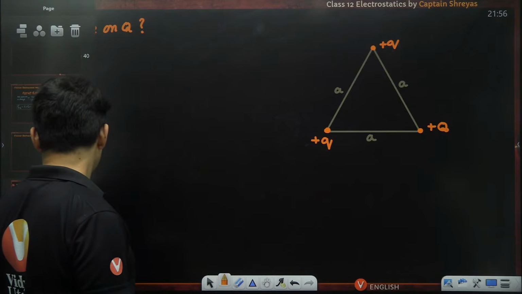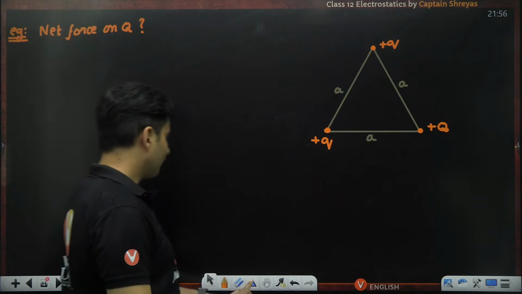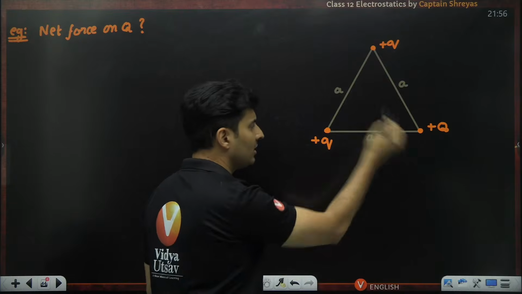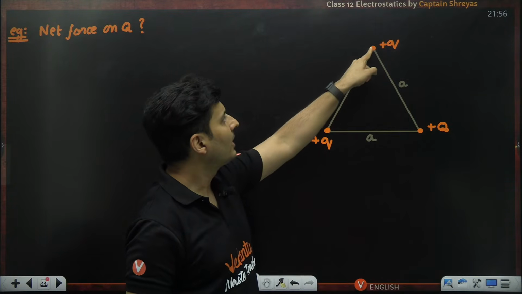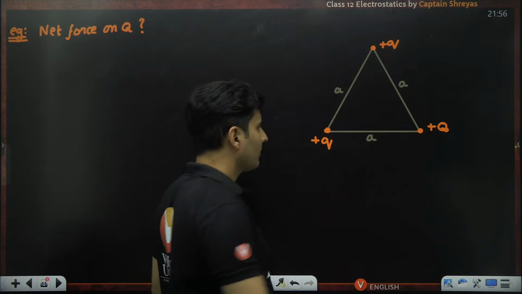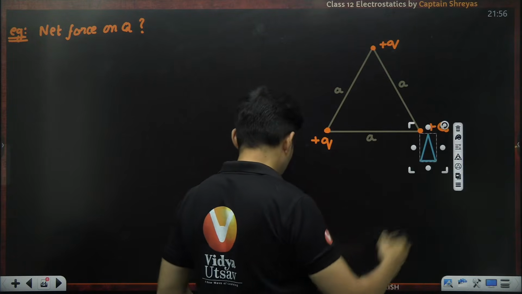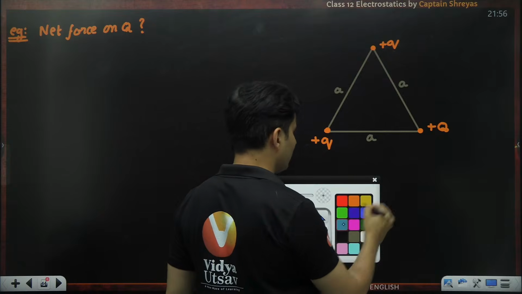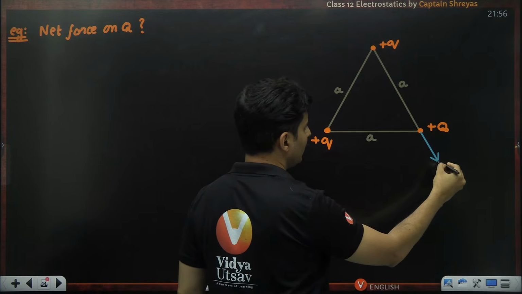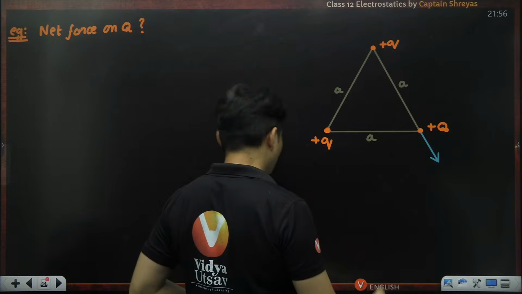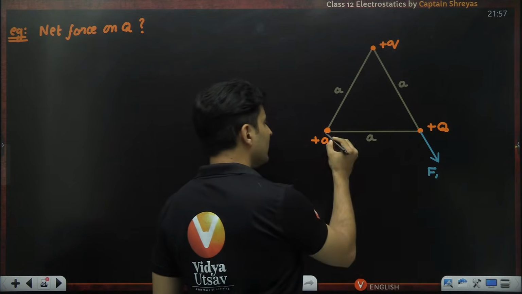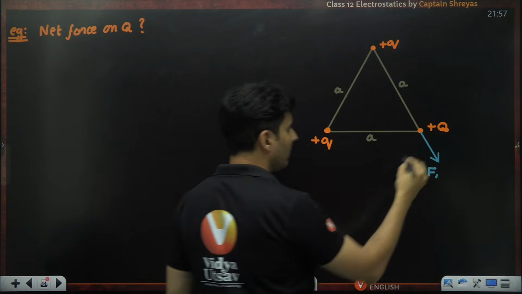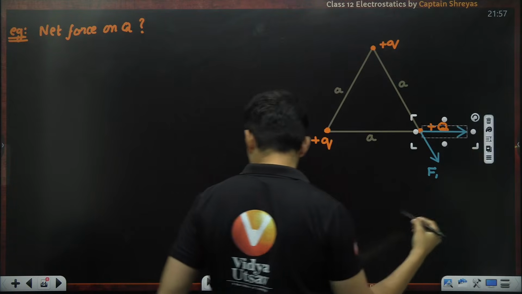Simple superposition principle. So think which are the charges that will apply forces on capital Q. One is this guy. This guy will push it because it is repulsive, same sign, like this. Let's say I call that F1. This positive will also repel, probably like this.